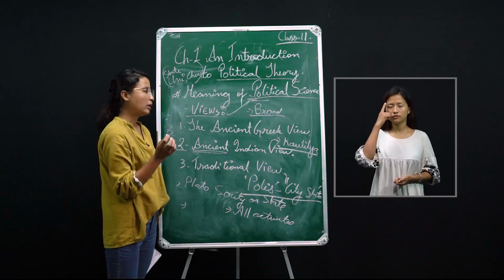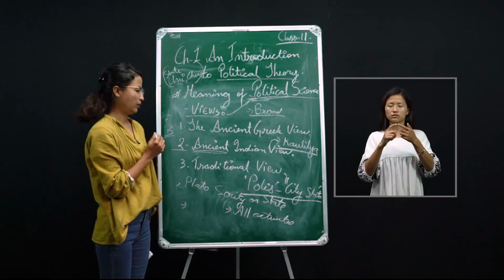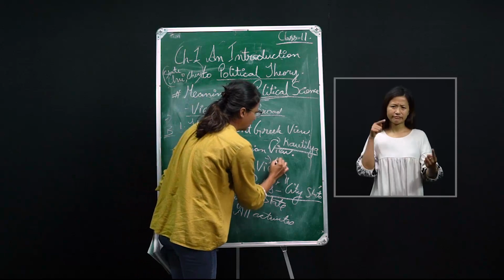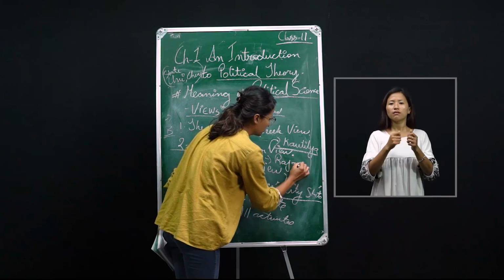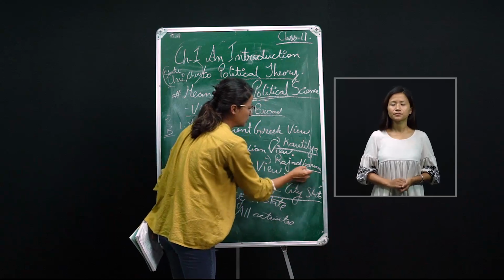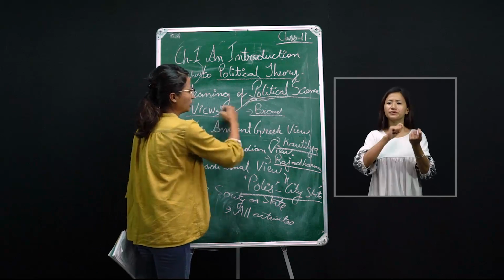The Indians did not use the term political directly. They used terms like Rajadharma and Dandaniti; those were the terms they used for political.